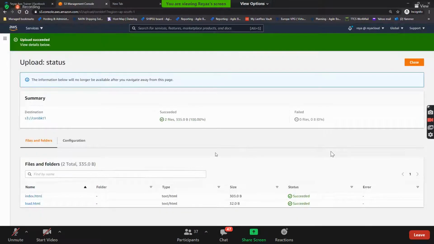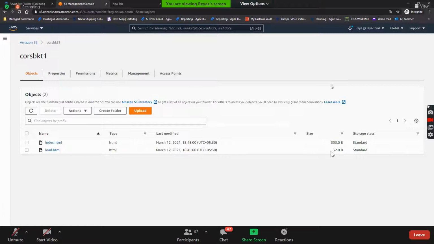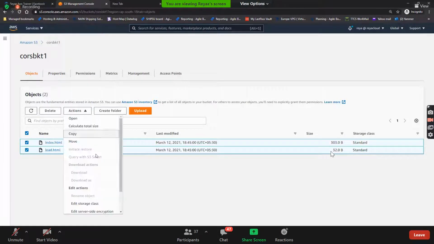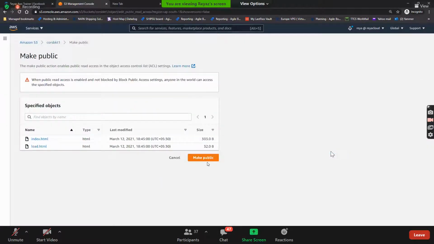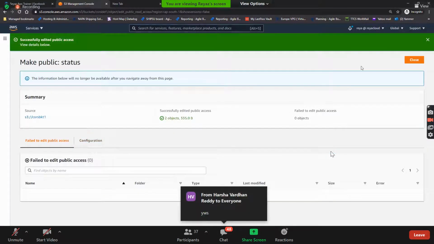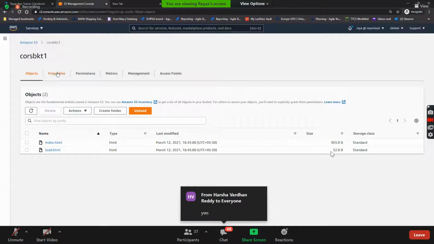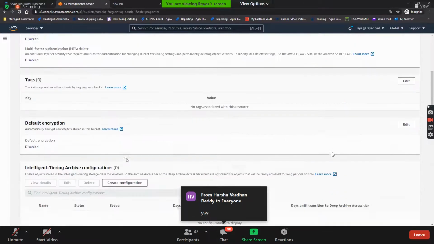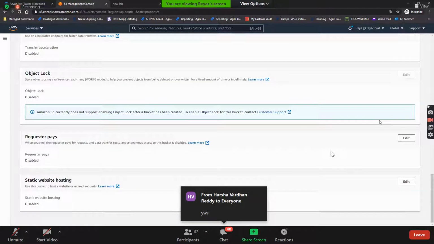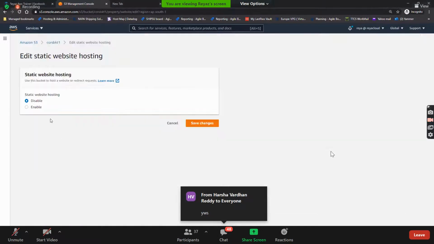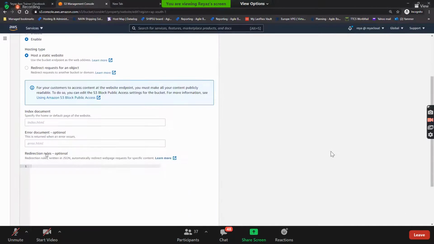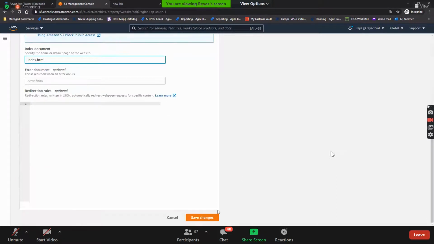Upload. To enable this website, do I need to make it public or not? Yes, we need to make it public. And how to enable static website hosting? Go to the bottom here, edit it, enable it, and then enter index.html. Save.